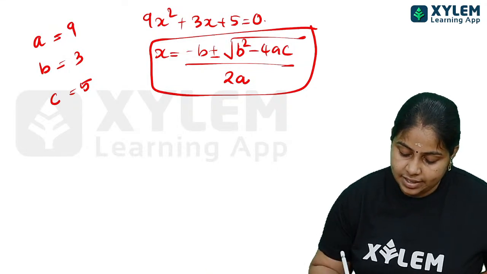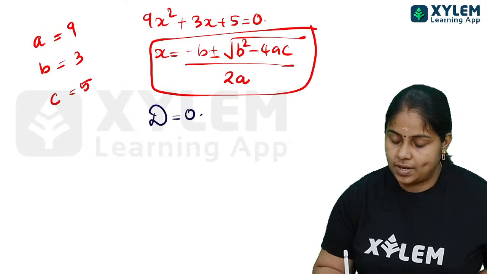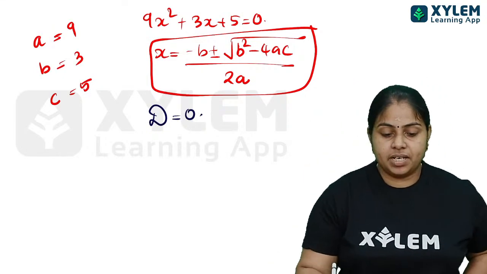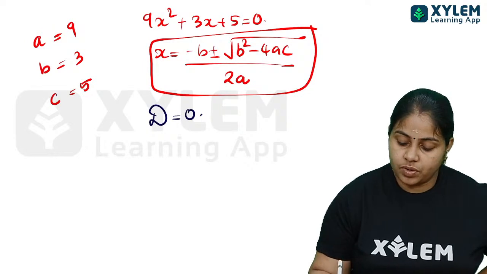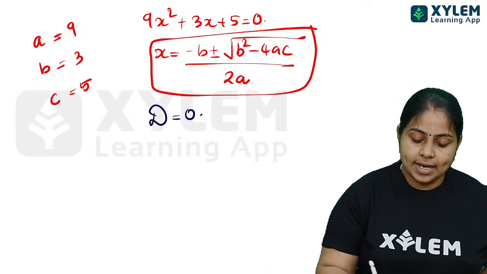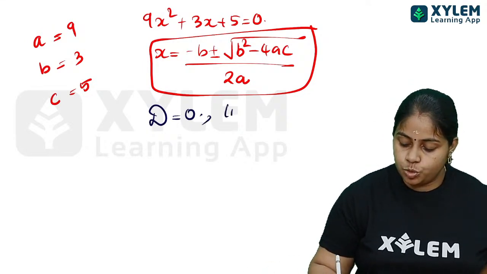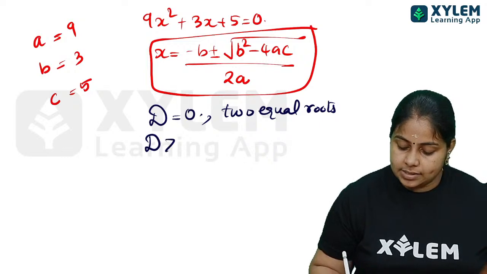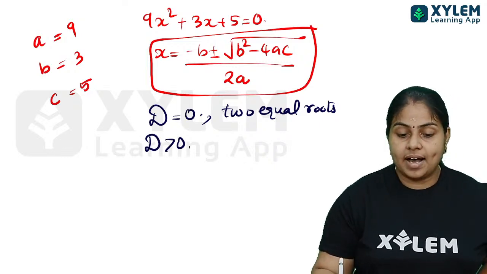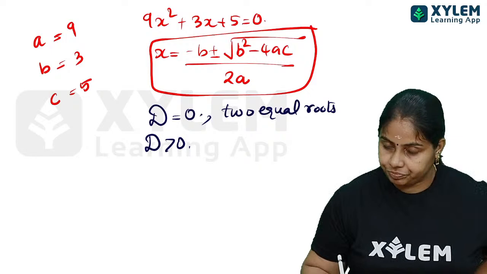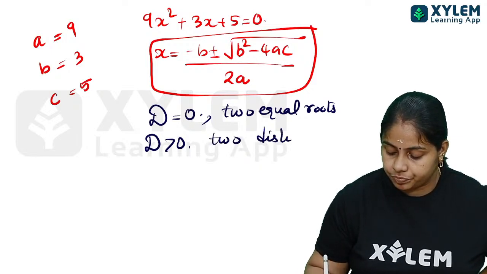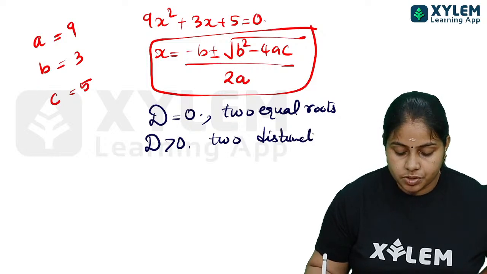First, the case that comes is d is equal to 0, which means b square minus 4ac, the term inside our root, can come as 0. So in that case we will be having two equal roots. Okay, next, d greater than 0 can come, that is, the value of d is positive. So there are two distinct roots. Two distinct roots you will be getting.